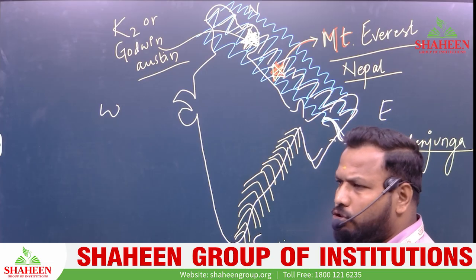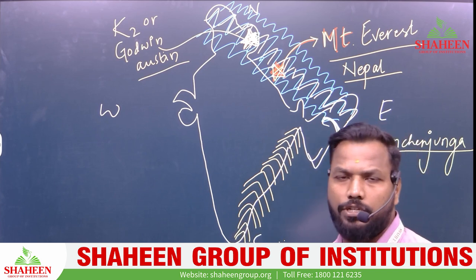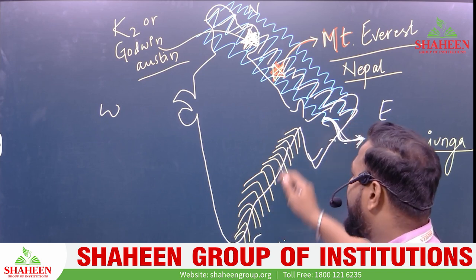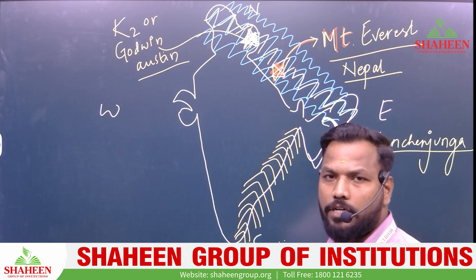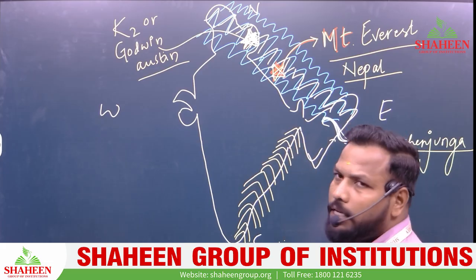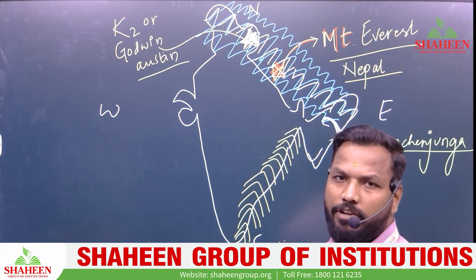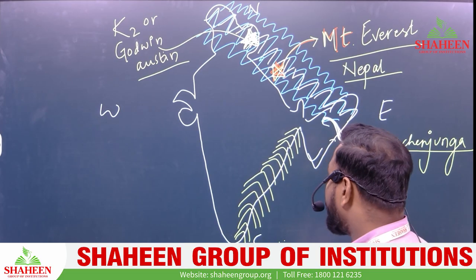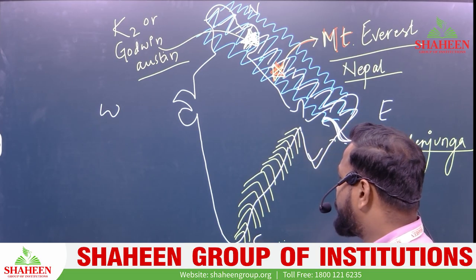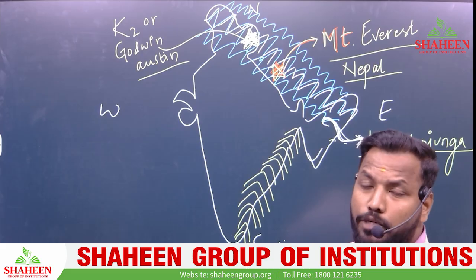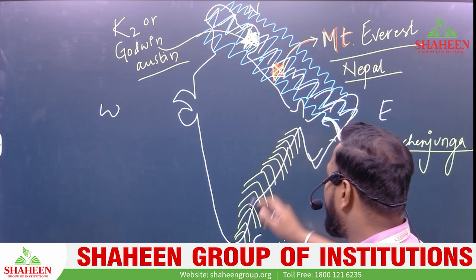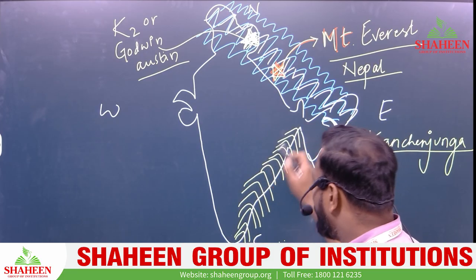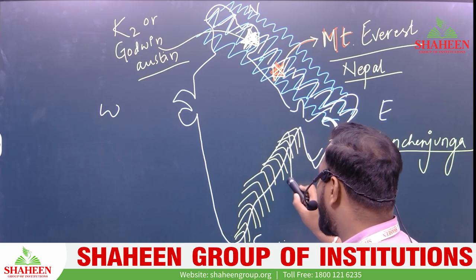Some people usually say it spreads only till Odisha, but the traces of Eastern Ghats can still be visible in West Bengal also. Yes. Then the highest peak of Eastern Ghats. This is the range. Within these ranges, we have the highest peak.